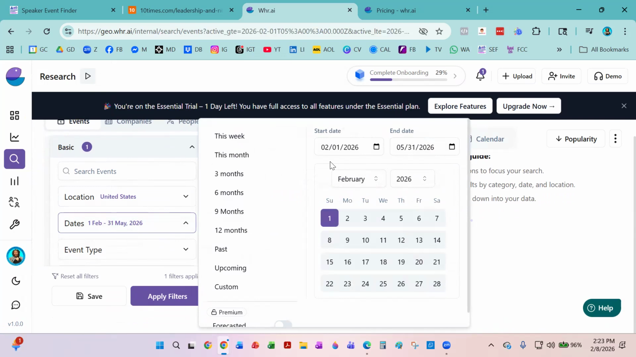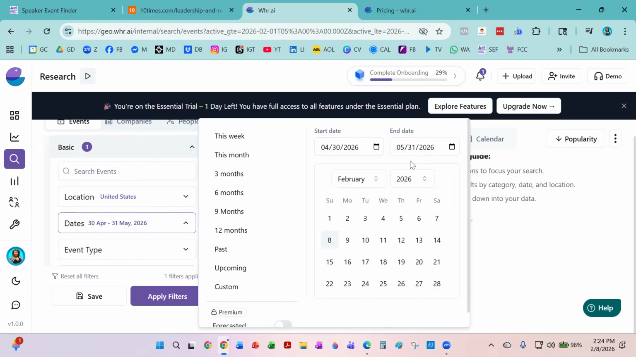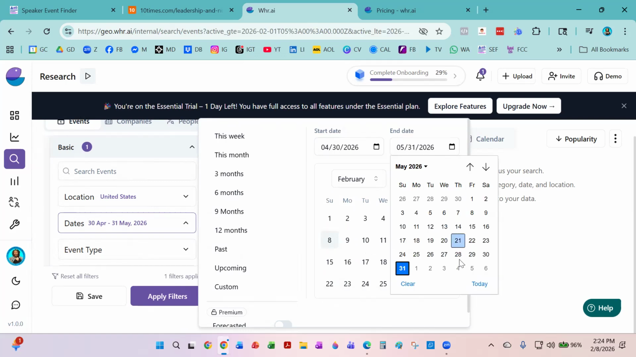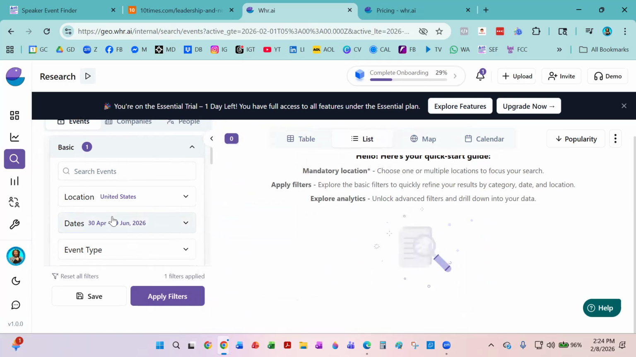Again, we're in February, so they've already got their February built out. So I'm going to go with May 1st or April 30th. I want to see everything from April 30th to June 30th. You can do whatever date suits your fancy. I could do 6 months, 3 months, but we're going to start with April to June and see what this gives us. All right, so we got that in there, April to June.